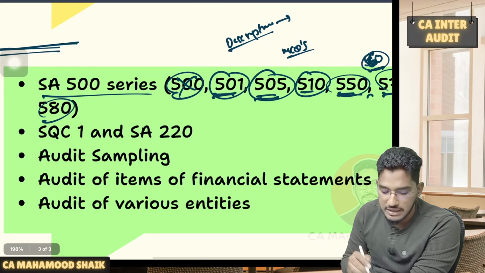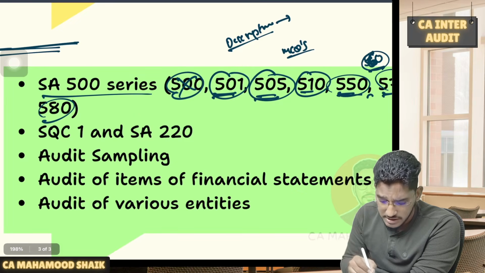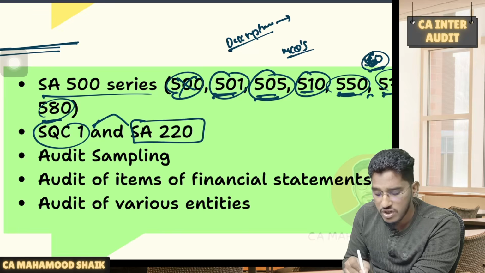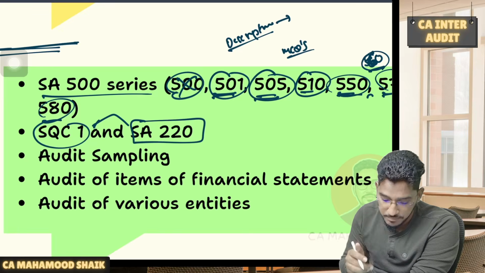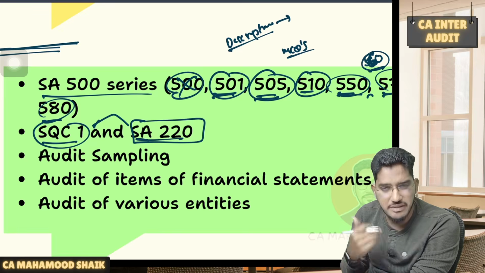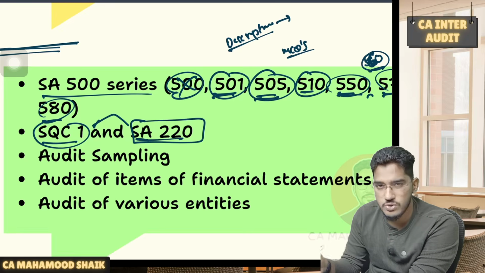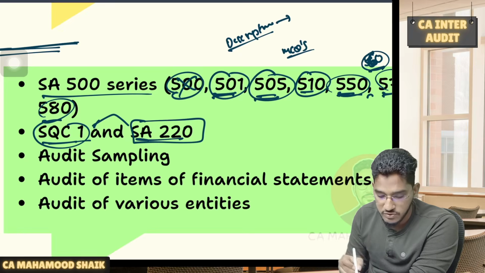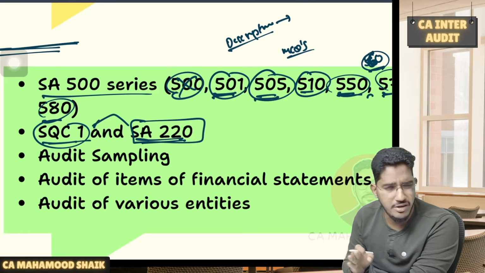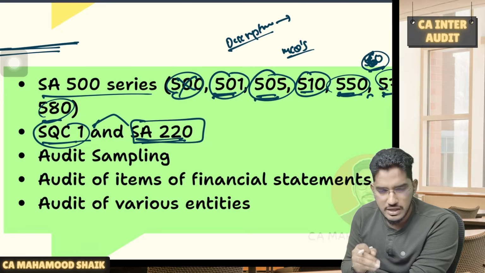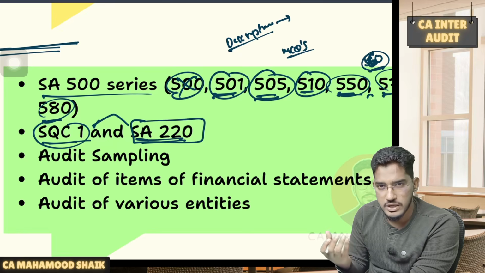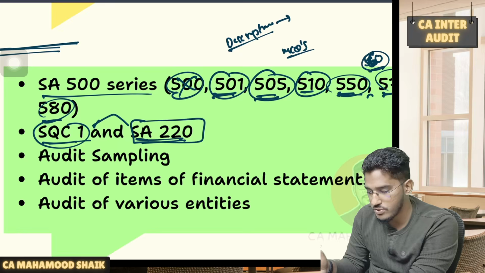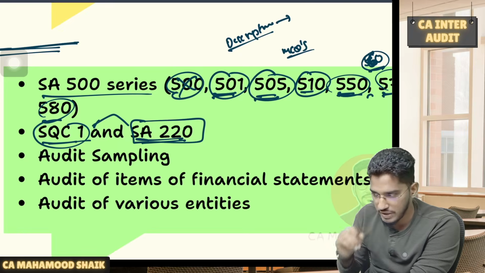580. Then after that, two standards, one specific standard SQC 1 and another standard SA 220, both are going to talk about how you can ensure quality control. So from these standards also, recently the weightage is getting increased. Previously they didn't used to ask questions here, very few questions they used to ask, but these days they are asking descriptive questions from SQC 1 and SA 220. Try to wind it up. These two standards somewhat look related. Okay, so both you have to complete in one go. You should not divide the preparation between SQC 1 and SA 220. Both the standards should be completed in one go.